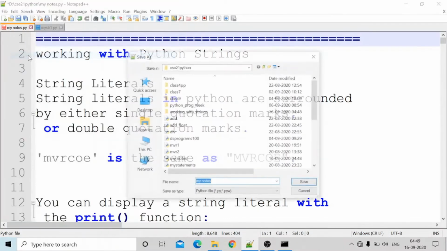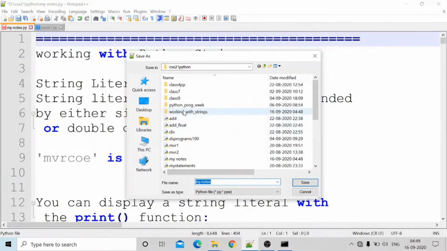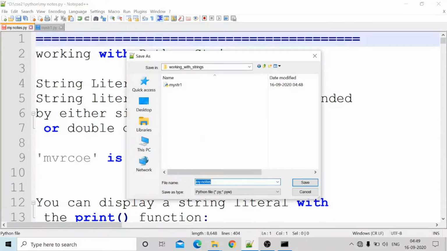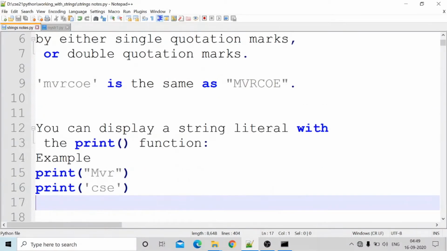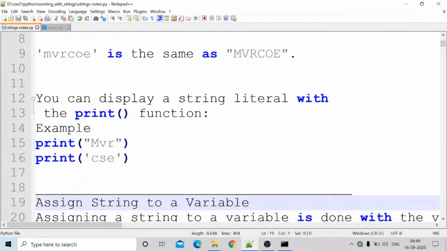File, save as working with strings, strings notes. Okay, in this file only this data is there. This file is also available within the working with strings folder. Okay, first point, the string can be specified within double quotes or single quotes like that.